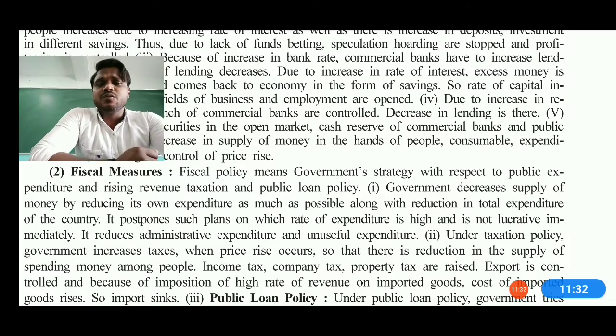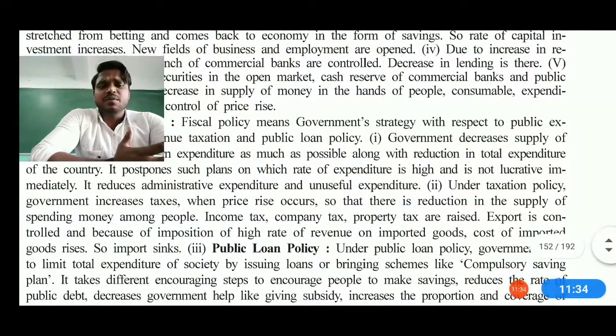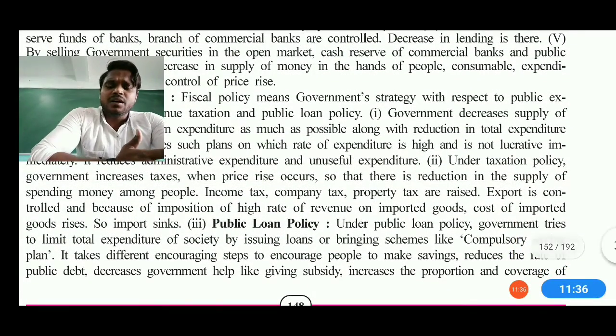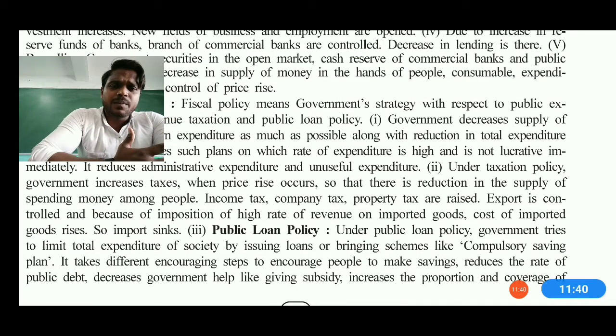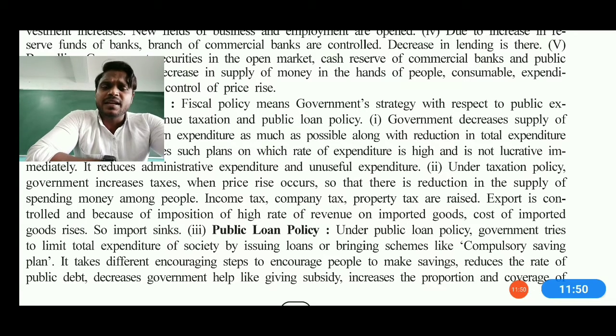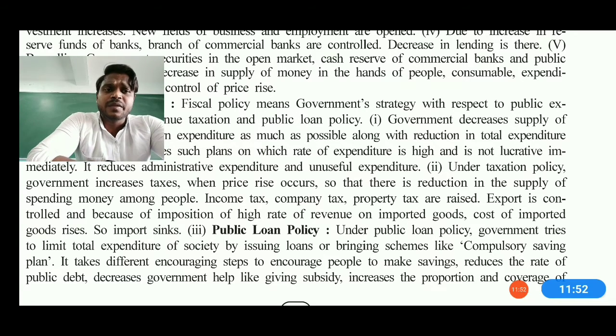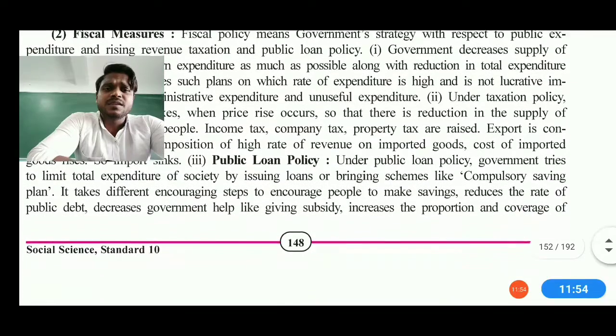So exporting goods and importing materials are also somehow controlled, because as I made you understand, exportation is good, but before putting our country at risk, we need to think about whether the material we are exporting is sufficient in our country and only the extra material is exported, or whether you are exporting the essential material, so what will our country do. So that's a condition. We can say loan schemes are also started here.